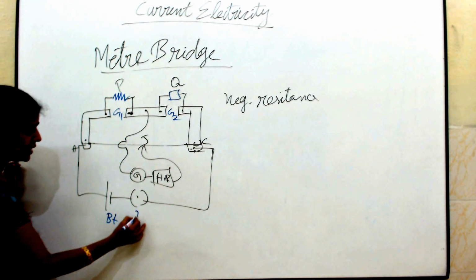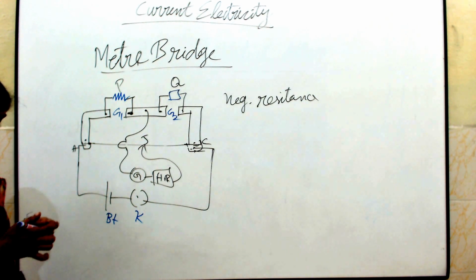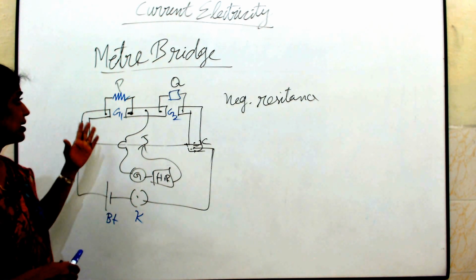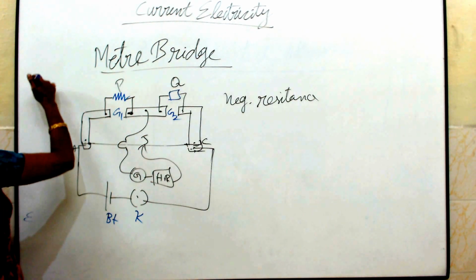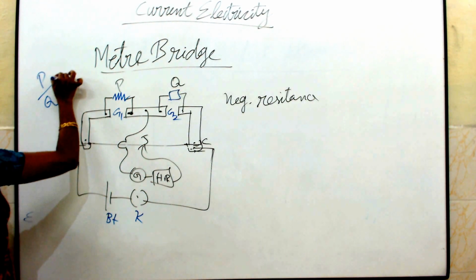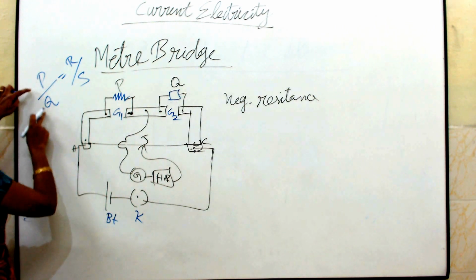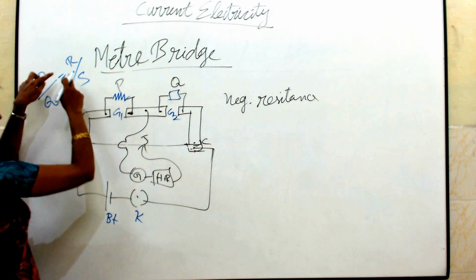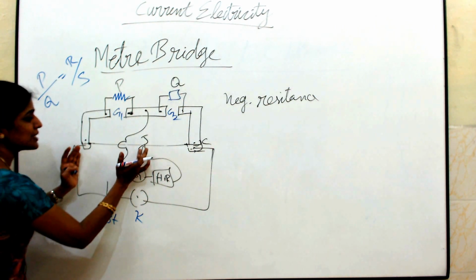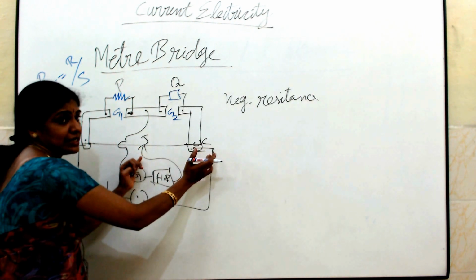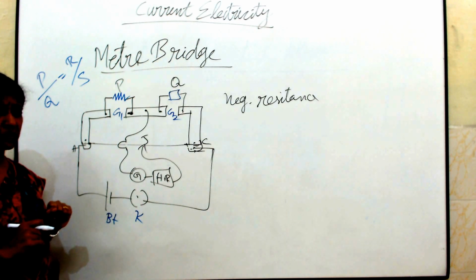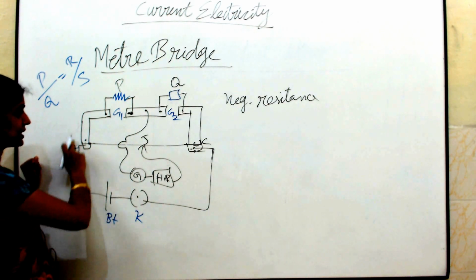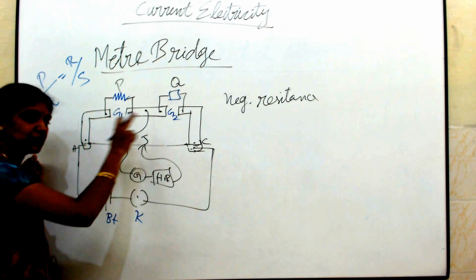This is your battery. Now we are going for the working. We know the balancing condition of the Wheatstone bridge network: P by Q equal to R by S. This P and Q are your two resistances, and R and S will be replaced by these two, AJ and JC. How, we will see now. First, when the key is on, current will be flowing in this direction in the circuit. It's a closed circuit now.